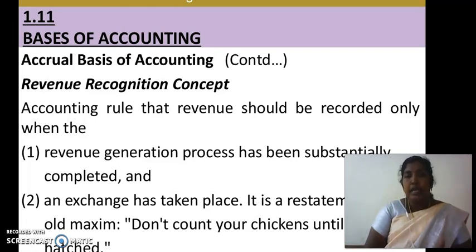It is a restatement of the old maxim, don't count your chickens until they are hatched.